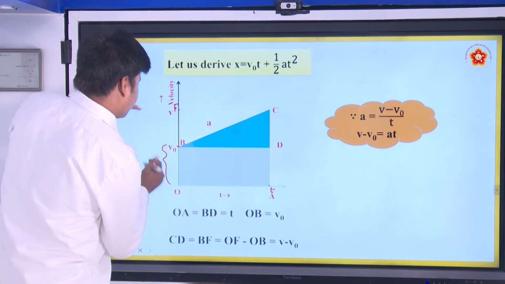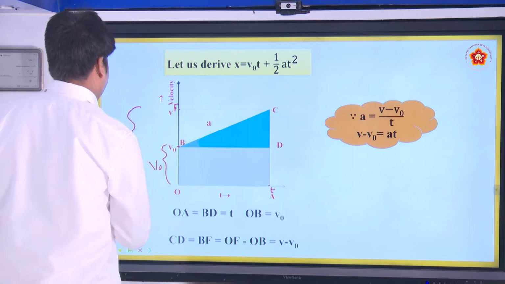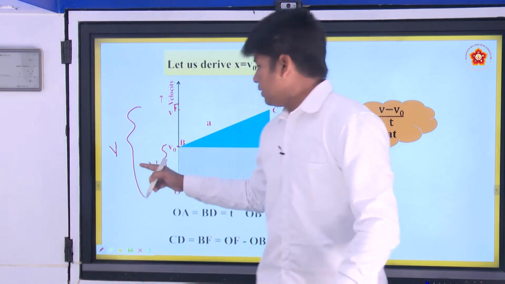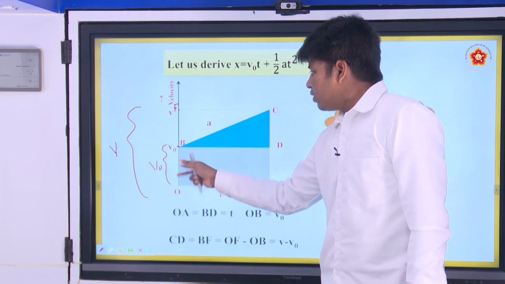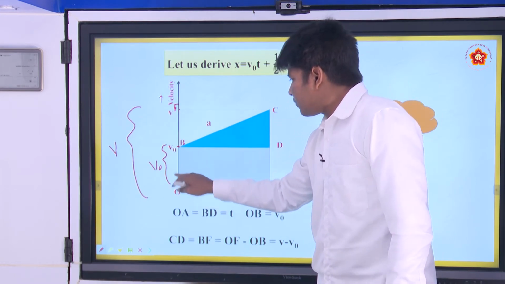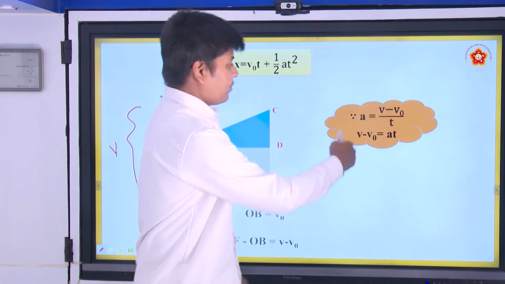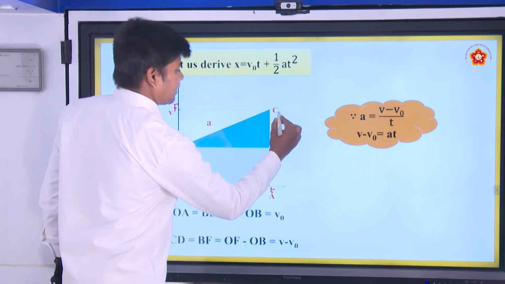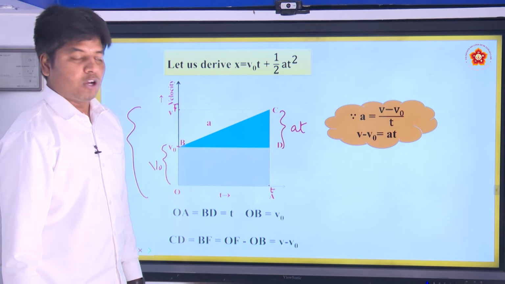OF, this total, is what? v, right, this total is v and this is v naught. So the total value minus this value gives you v minus v naught. That v minus v naught here we have told you is at. So this length becomes at, alright.